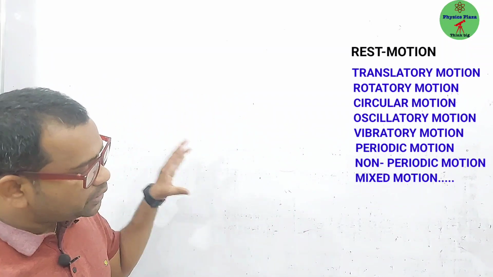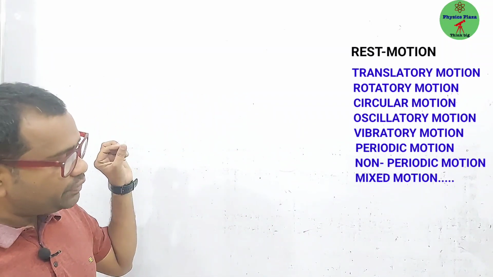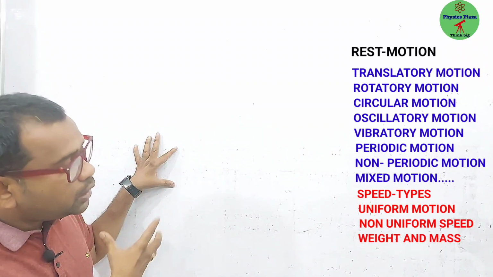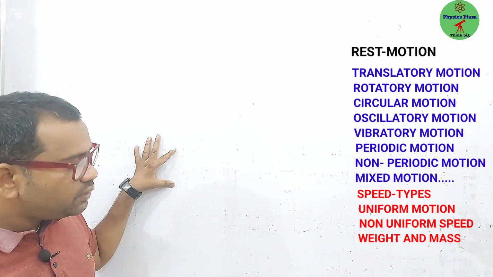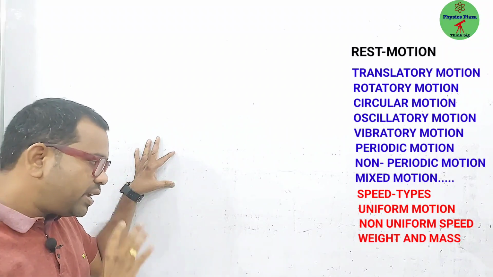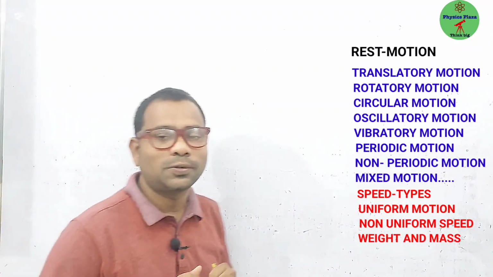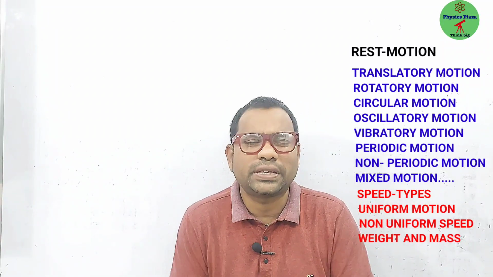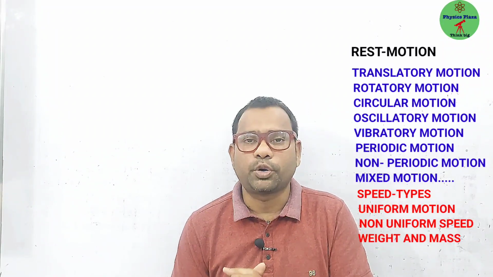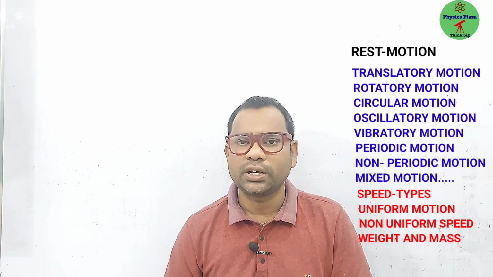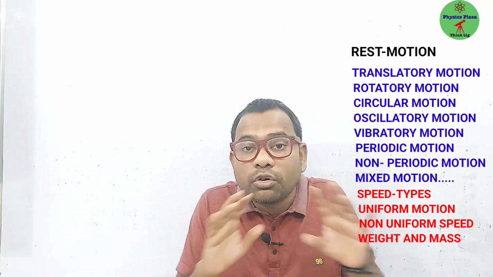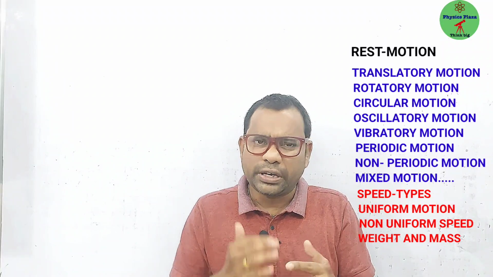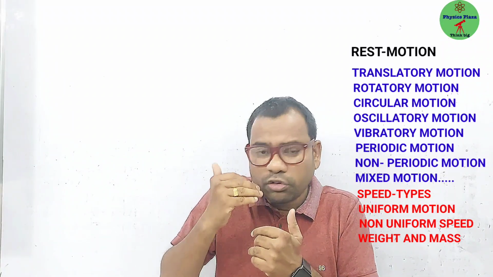Okay, so once we come to the types of motion, dear children, we will learn about speed. In that, types of speed: uniform speed, non-uniform speed. Finally we are going to discuss what is weight, what is mass. So you may think, sir, we are going to have a huge number of topics. Yes, but each and every topic is very important. So my plan is that in this single video I am not going to cover all the topics.